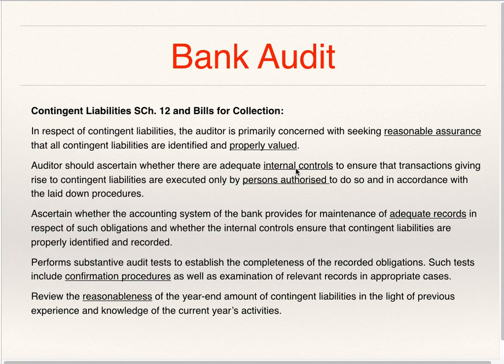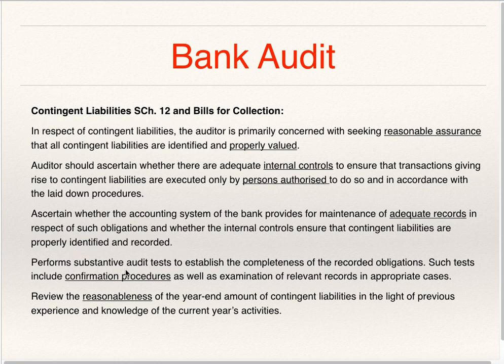These contingent liabilities are executed by authorized persons and in accordance with laid down procedures. He should ascertain that the accounting system of the bank provides maintenance of adequate records in respect of contingent liabilities, and internal control ensures that contingent liabilities are properly identified and recorded.